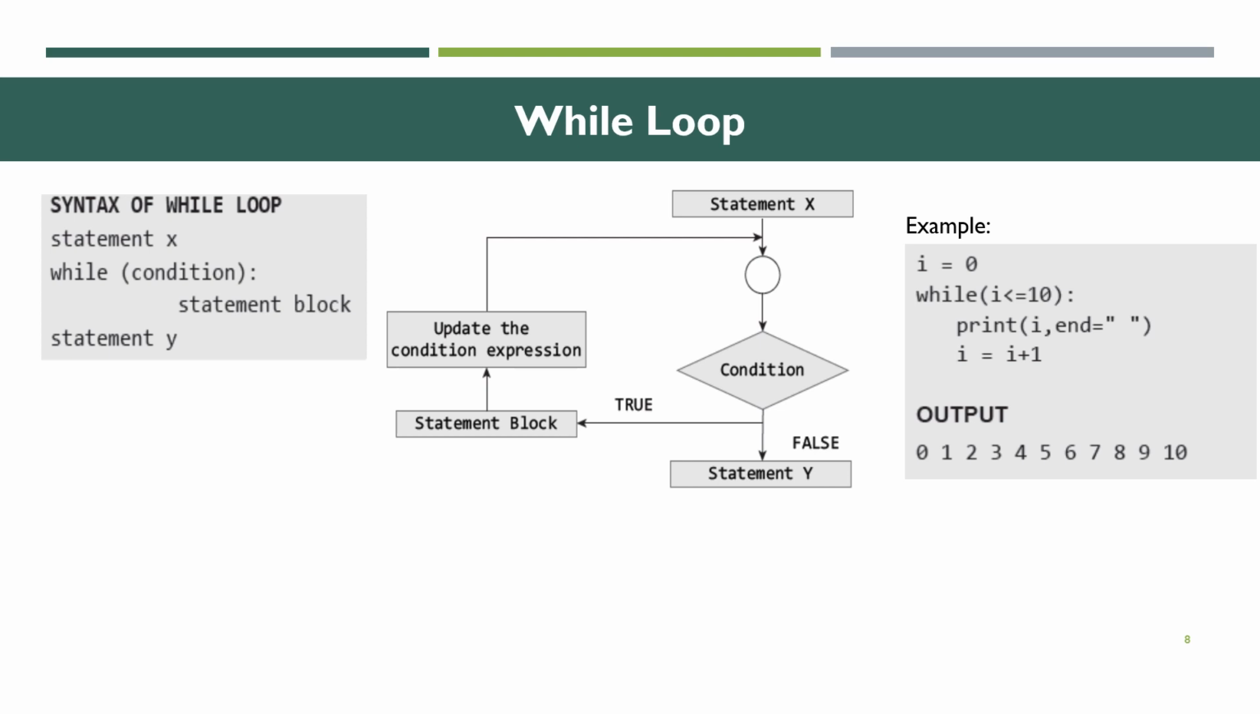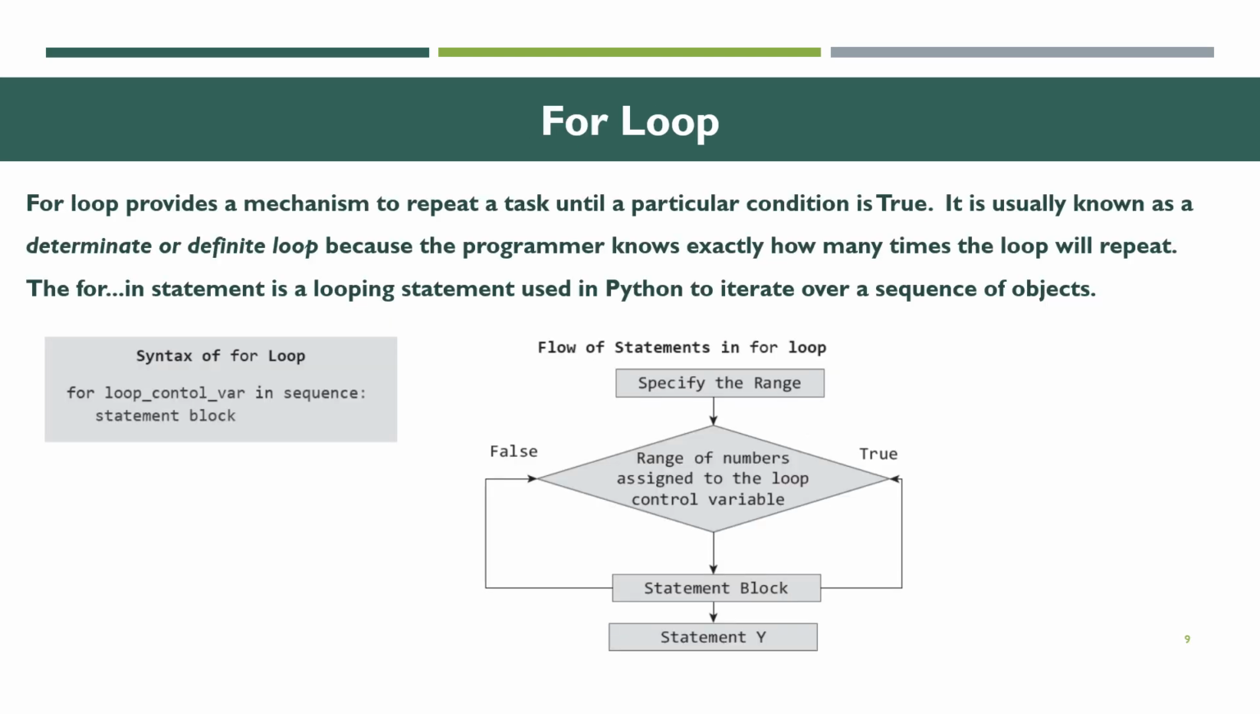And then next we are going to see about the for loop. What is meant by for loop? A for loop is used for iterating over a sequence. That is either a list, a tuple, a dictionary, a set, or a string.